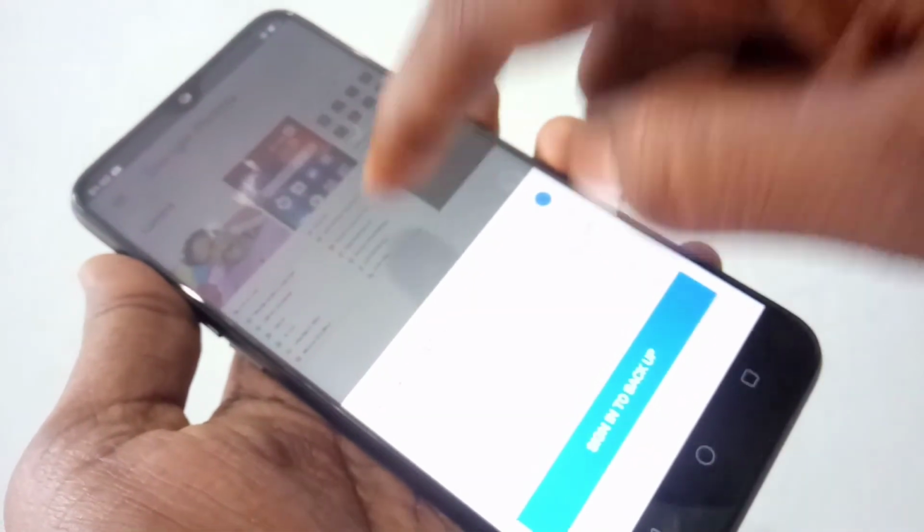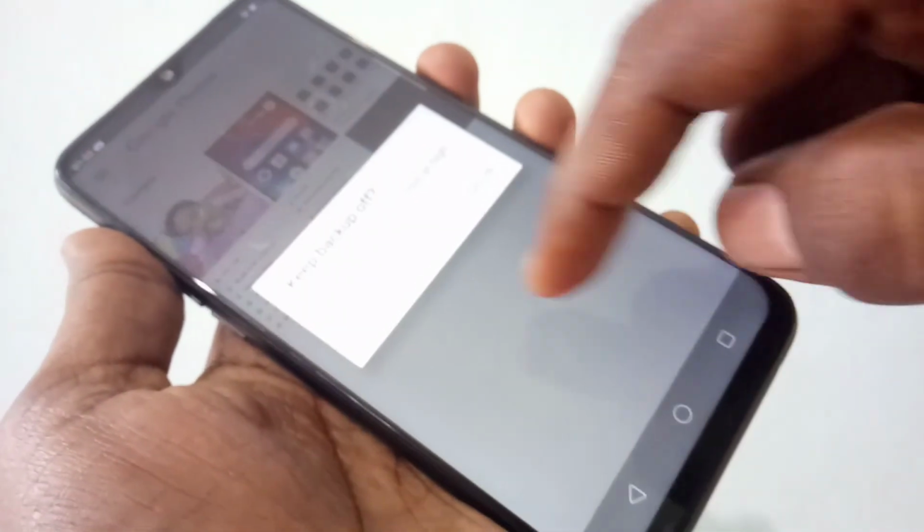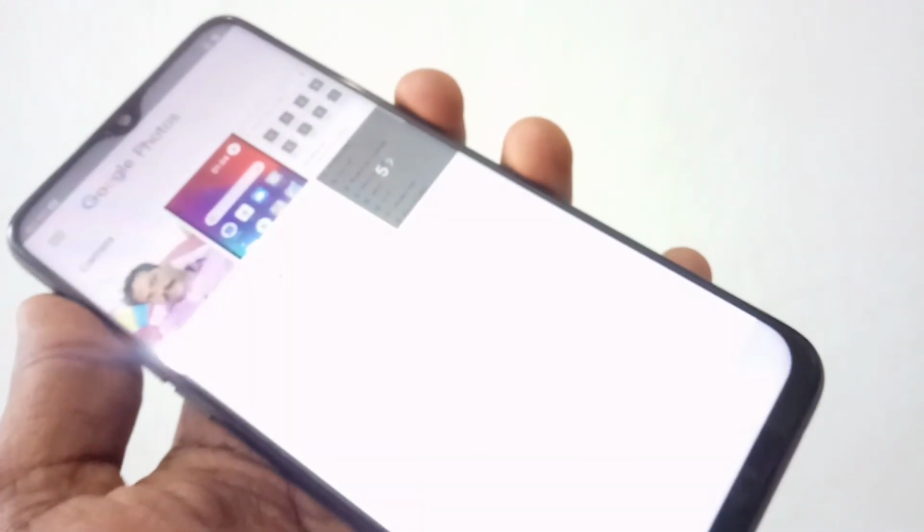Yes, your phone has hard reset or factory data reset, but the photos will not be deleted. See here, the photos are available.